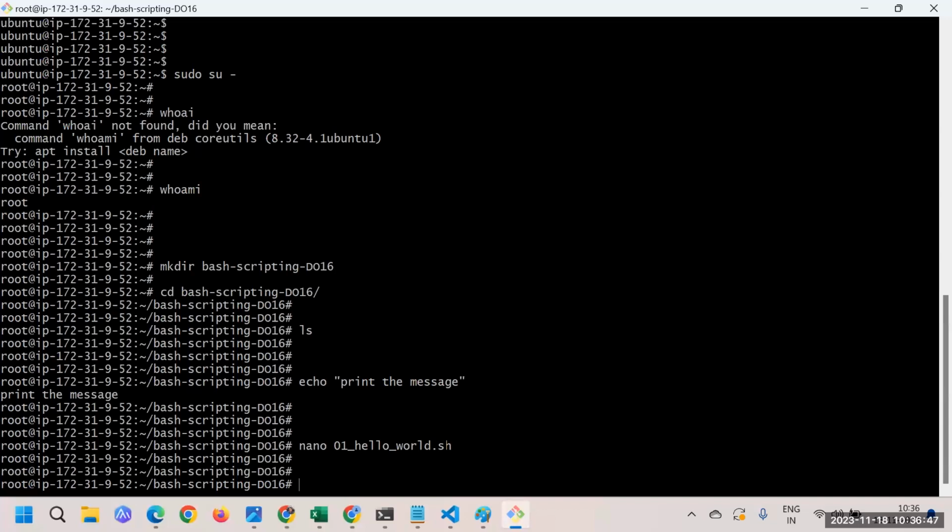This is so that the operating system will be able to recognize this as a script. Why do we have to put the .sh? Basically, the operating system will be able to recognize whatever we have as a script, and that's the reason we have to put it whenever we are writing any scripting. So in all cases we will have .sh as an extension.